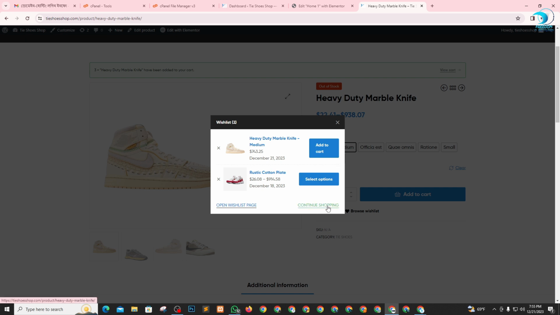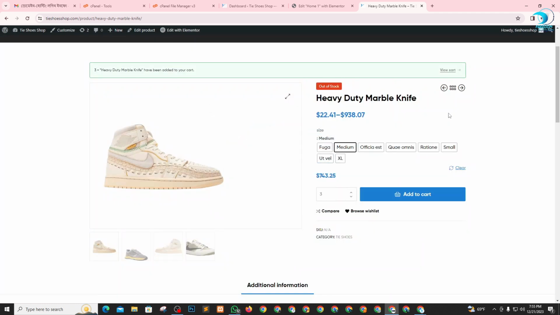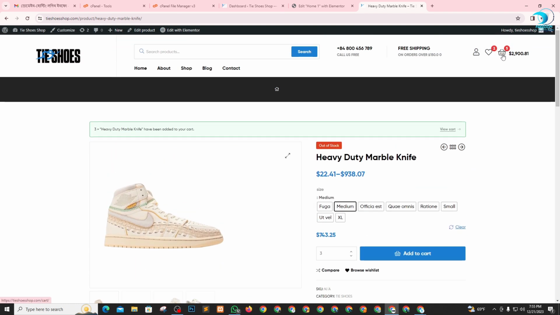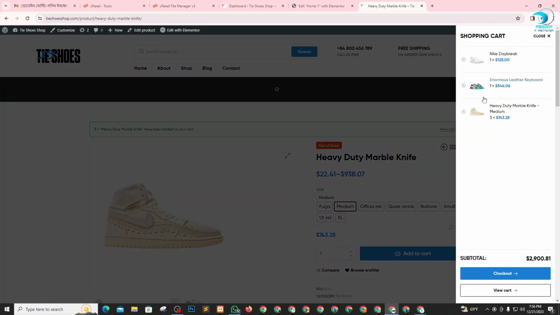As any customer, just click continue shopping. Just click here, and here it is. It's called the wish list and this is the cart list. Just click here. Okay, and the checkout process. If any customer wants to check out, first they need to give their payment information, where to deposit this product's price or value, where to transfer the money for this product. So for checkout, just click the checkout.